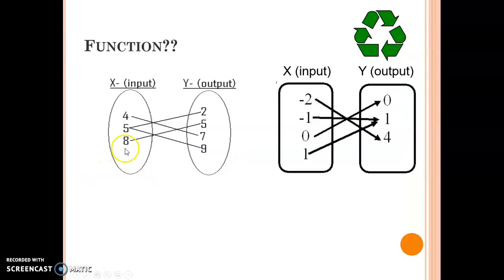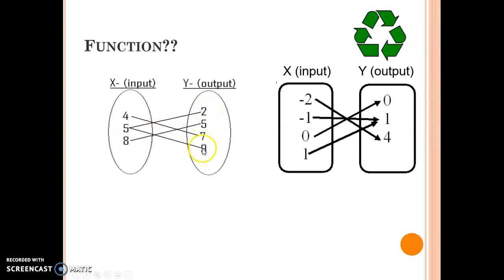Now we're looking at two examples. I've got a relationship between 4, 5, and 8 with 2, 5, 7, and 9. Is this an example of a function? We're starting with our input, that's the domain. Our output is the range. So if I'm starting with 4, I'm going only to 7. That's working great. But notice this number 5 here, because it's got two connections, starting at 5 going to 2.